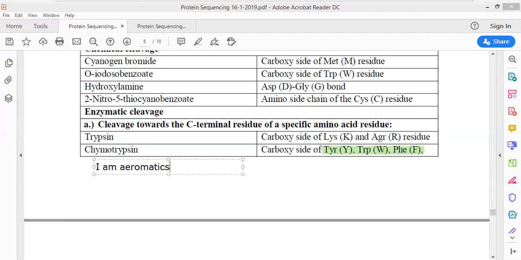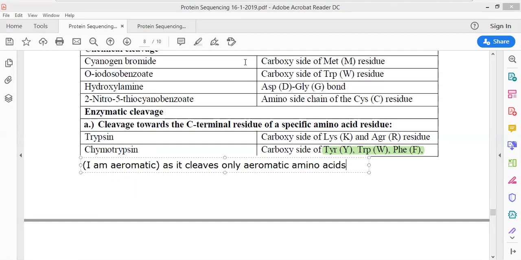This is the trick, because it cleaves only aromatic amino acids. So this is how we use this trick for chymotrypsin.